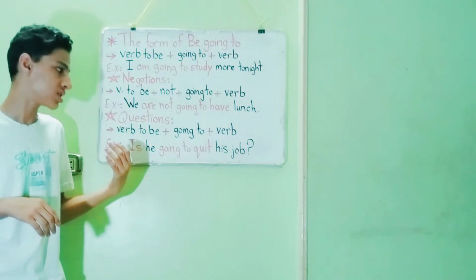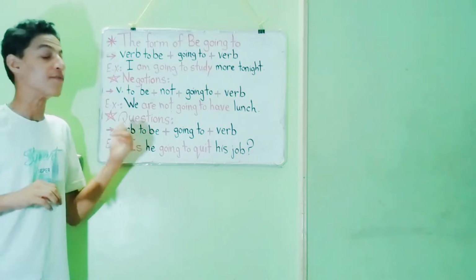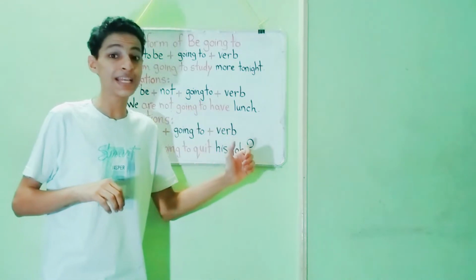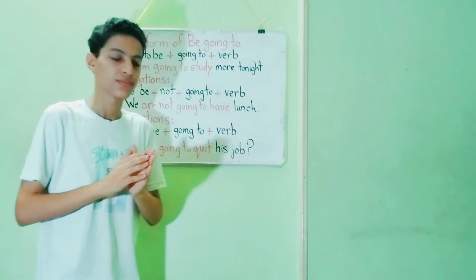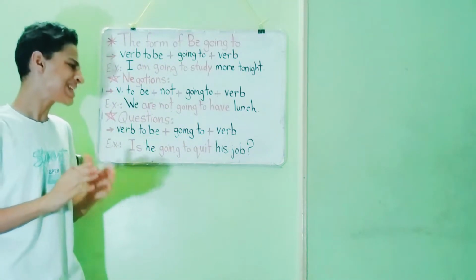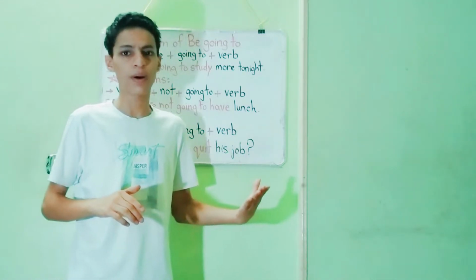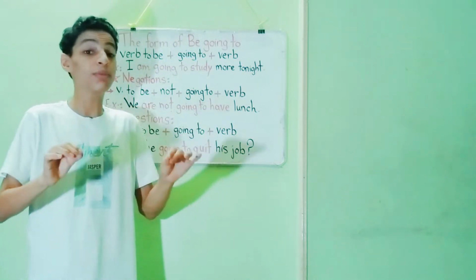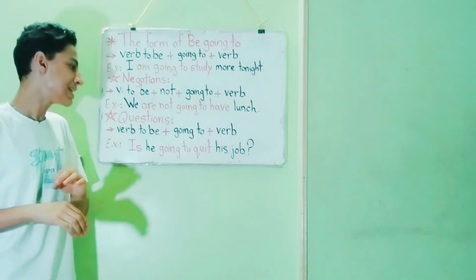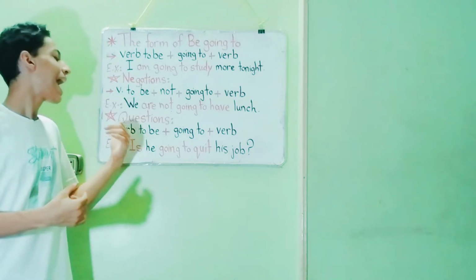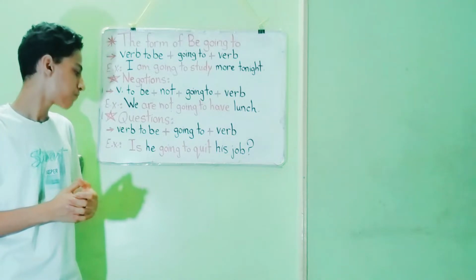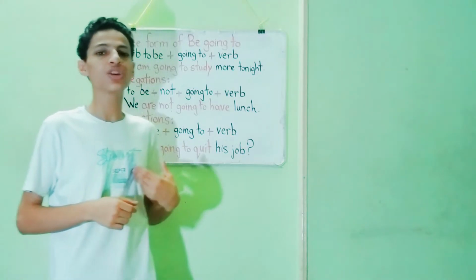Now, for questions, again, we use the verb to be, going to, and the base form of the verb. For example, is he going to quit his job? Now, again, if you need to make a wh-question, then you need to add a question word at the beginning. So, for example, when is he going to quit his job?